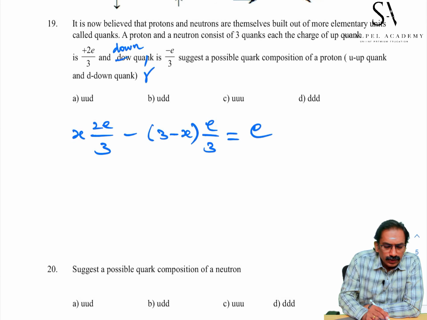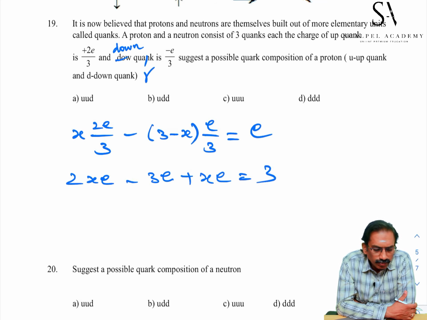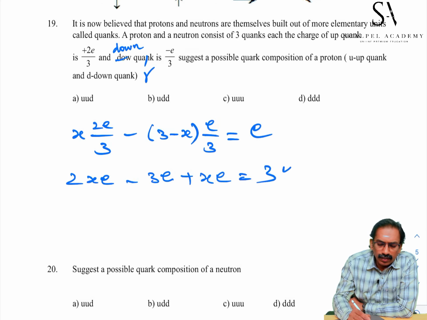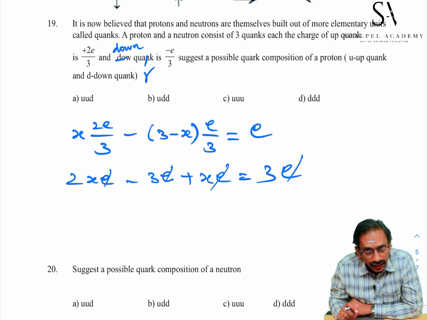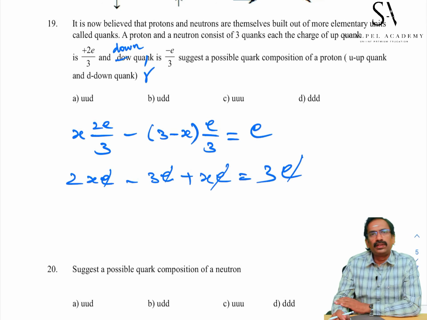Let us take 2xe minus (3 minus x)e over 3 is equal to e. 3 is the LCM, and you multiply e inside 3 minus x, giving 3e. Then the e's get cancelled. We are going to identify x, which means the number of up quarks.